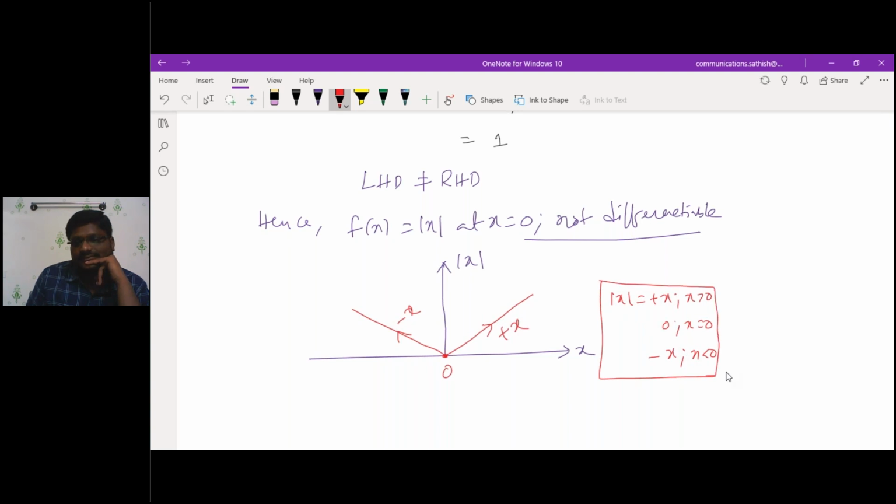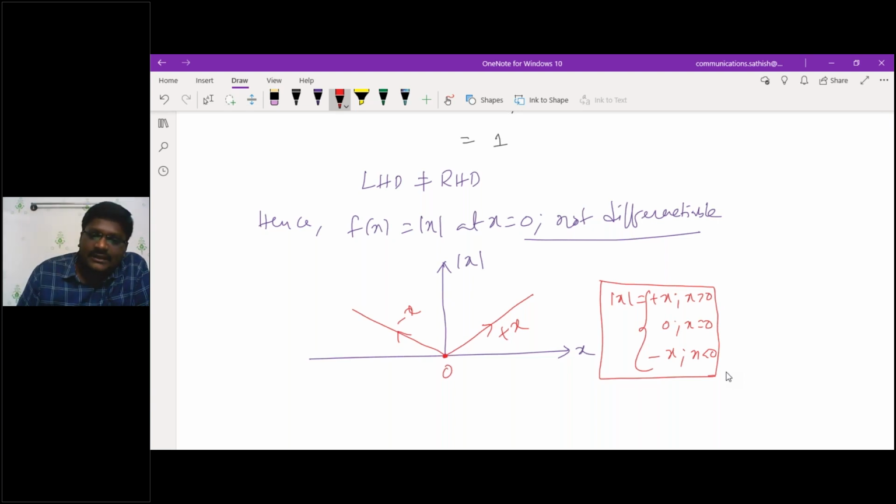Now, if you observe here, the mod x function at x is equal to 0, is it 0 or not? By seeing the graph itself, I can tell you that this is not differentiable. Is it possible to differentiate mod x at x is equal to 0? The function itself is 0. Then how will it be possible to differentiate f of x at x is equal to 0? Is it possible? No, sir.